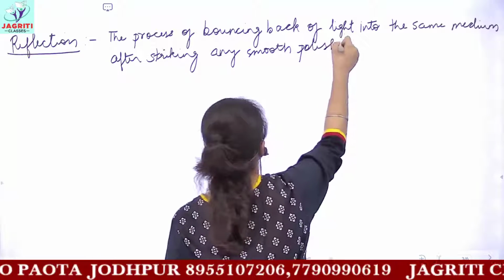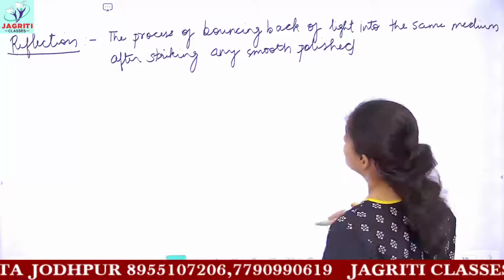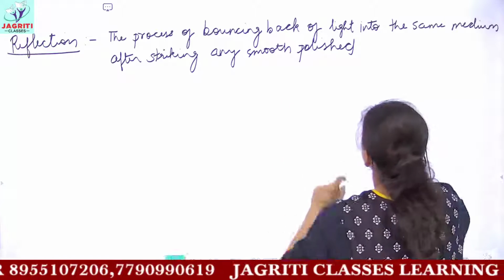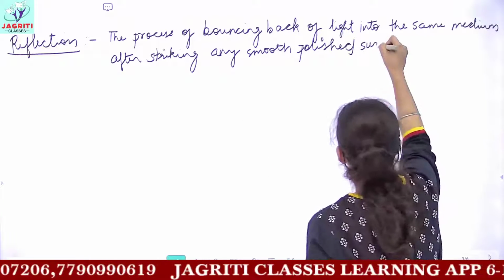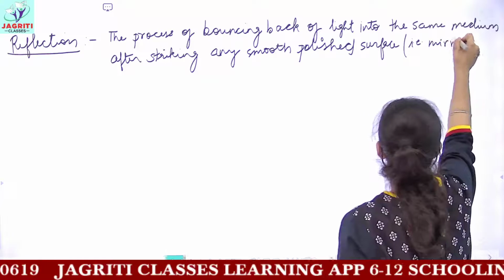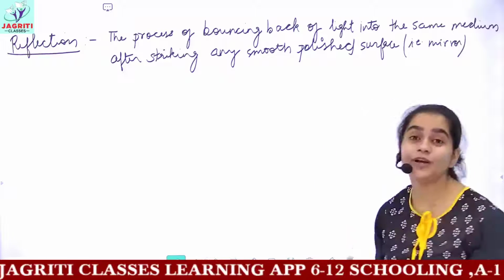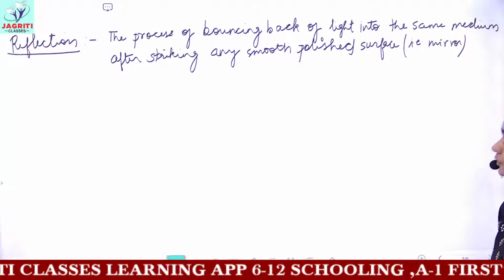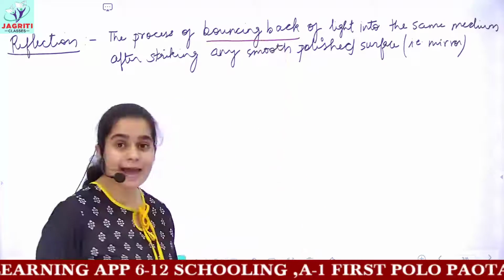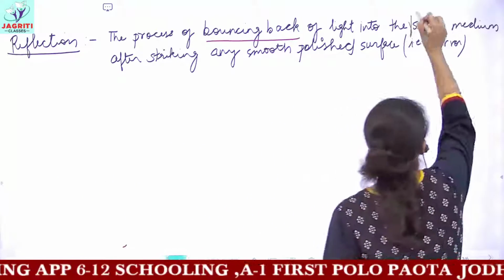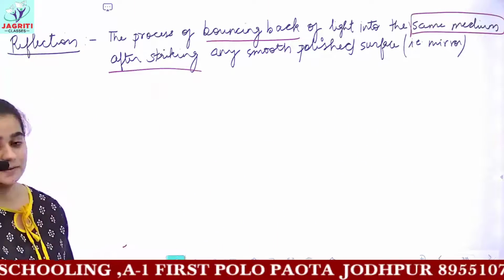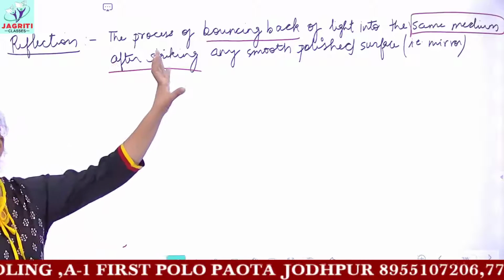Smooth polished surface means mirror. So the process of bouncing back of light into the same medium after striking any smooth polished surface, that is, you can take a mirror here. So this phenomenon is called reflection of light. Okay, the important term here is that the light bounces back into the same medium. This is very important, after striking any mirror. So this process is called reflection.